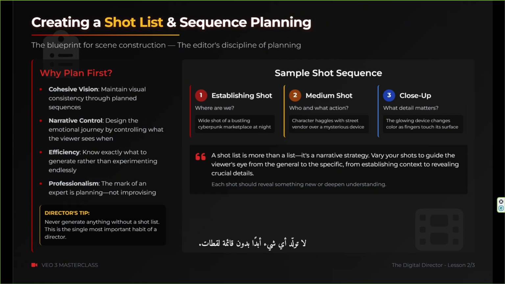Creating a shot list and sequence planning. Why plan first? The director's tip from your slides is crucial: never generate anything without a shot list. It ensures a cohesive vision, narrative control, efficiency, and professionalism.